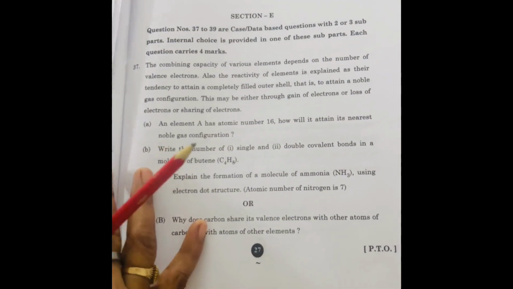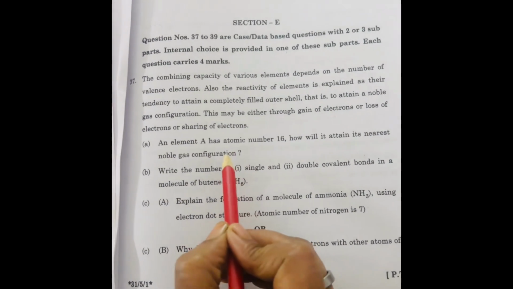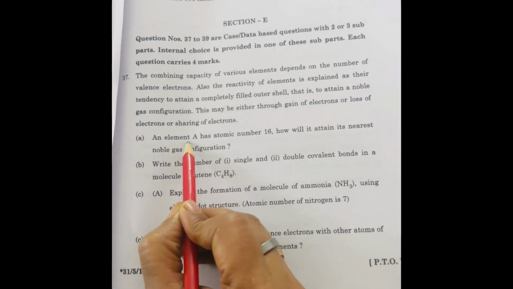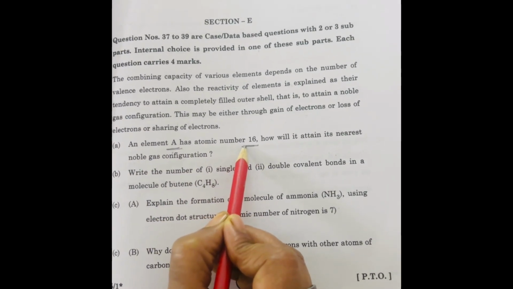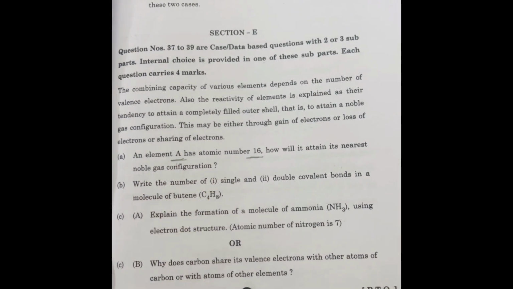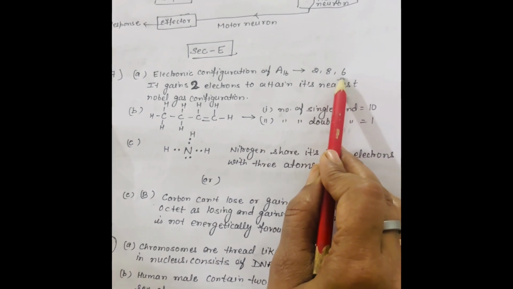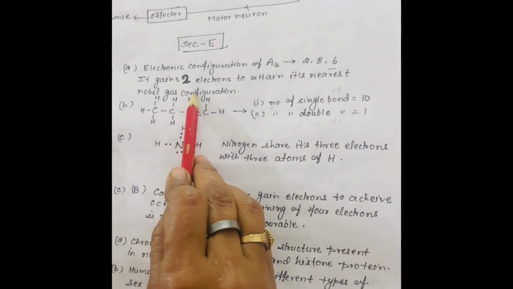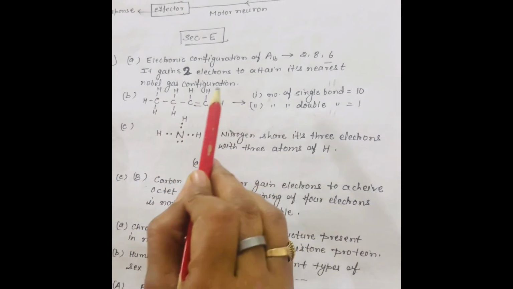In section E, question number 37 is the chemistry part. It is also related with class 9 chemistry. A is the element which has atomic number 16. How does it attain its noble gas configuration? You have to write the electronic configuration. Since it has 6 valence electrons, it gains 2 electrons to attain its nearest noble gas configuration.